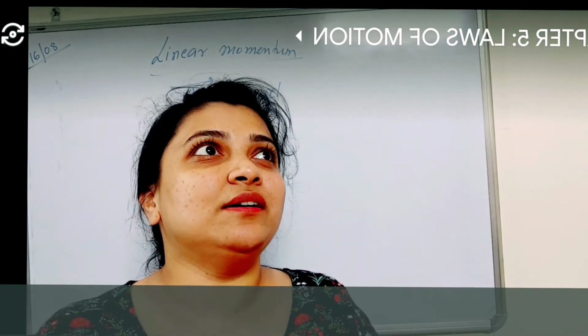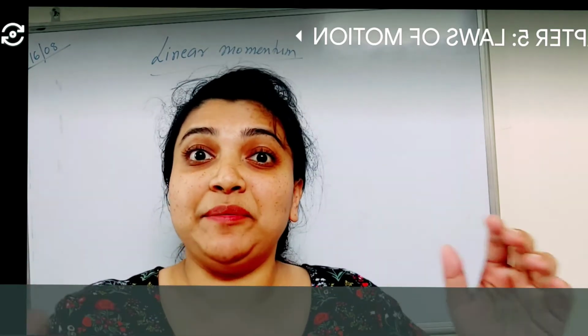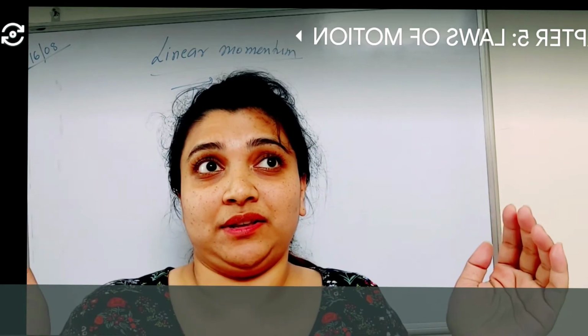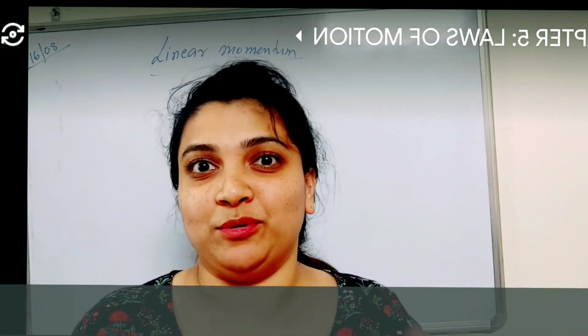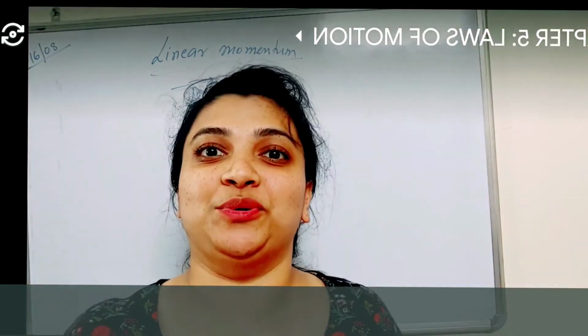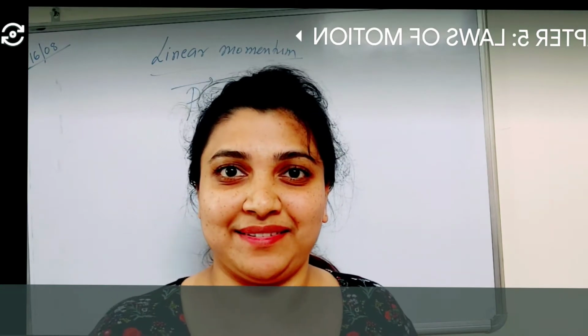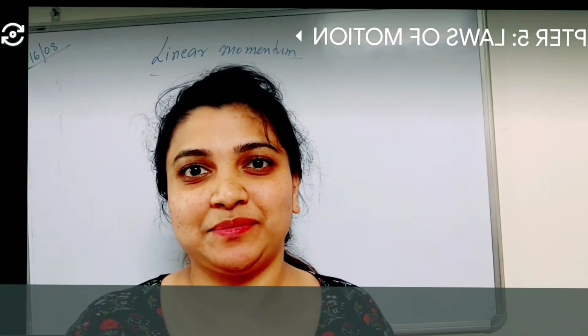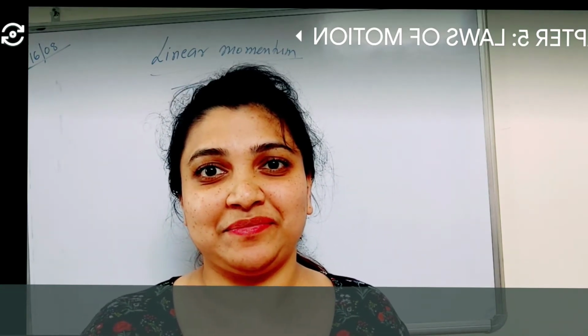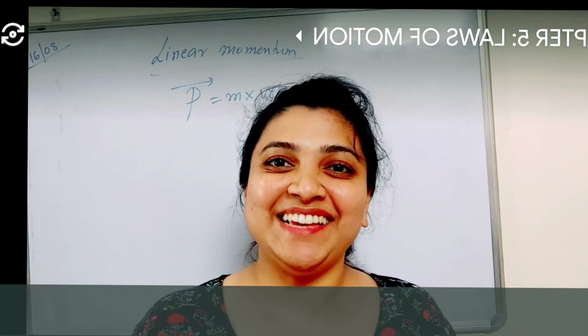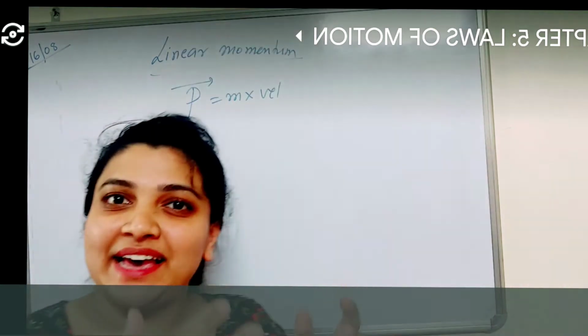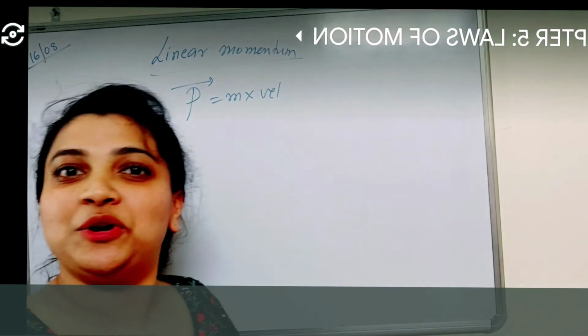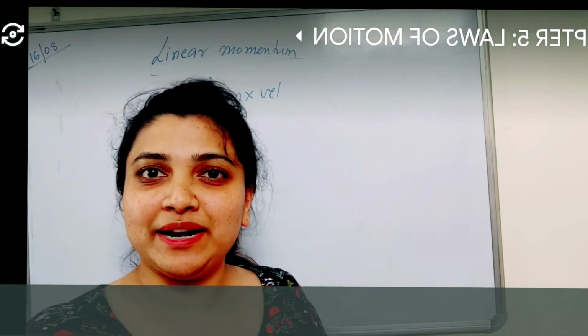Suppose I'm taking a big metal ball. If I throw it at you to catch, what would happen? Either he'll catch it or it might fall on his body. Exactly. If he's catching it, he will definitely go backwards, because it's a metal ball.